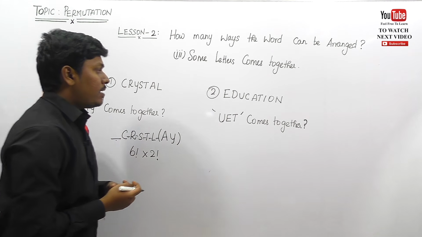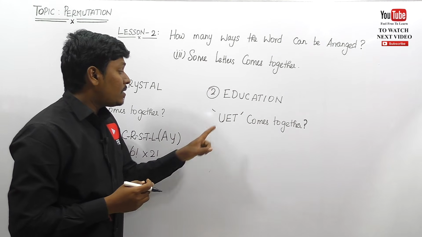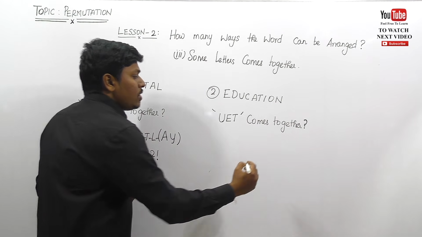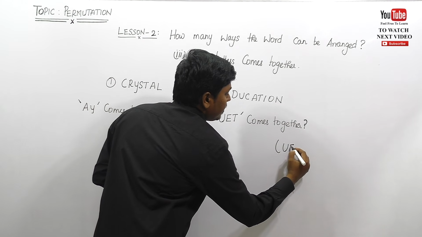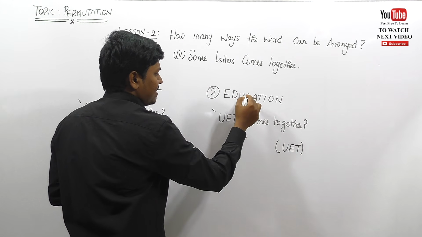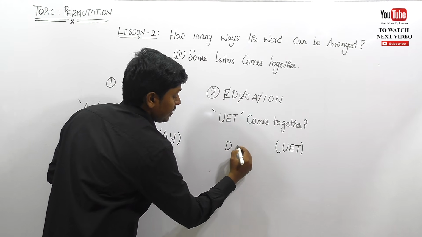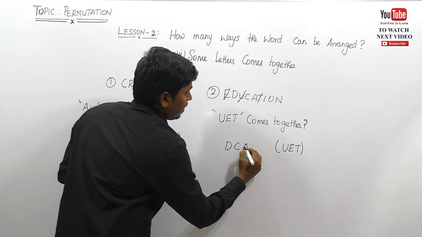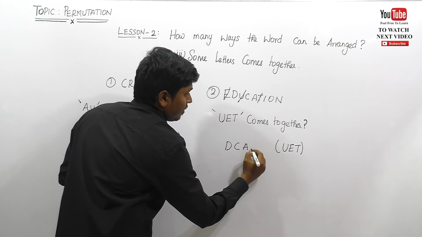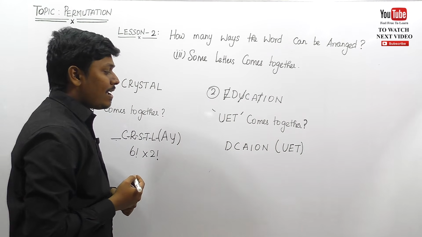So second example, the word education. How many ways can the word education be arranged so that U, E, T should always come together? So friends, similarly you need to write U, E, T inside the bracket at the right hand side and write the remaining letters, other than U, E and T, right? So write the remaining letters, that is D, C, A, and I and O and N. So D, C, A, I, O, N.